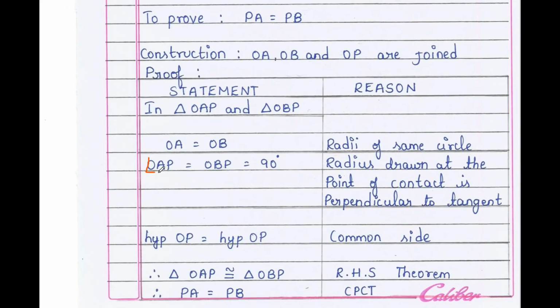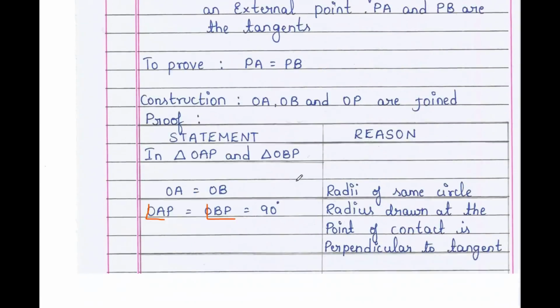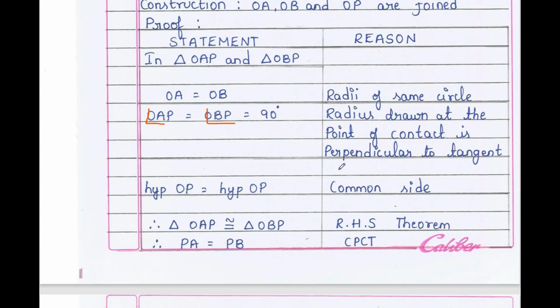Angle OAP equals what? Angle OBP equals what? 90 degrees. See here, OAP and OBP equal 90 degrees, because the radius drawn at the point of contact is perpendicular to the tangent.